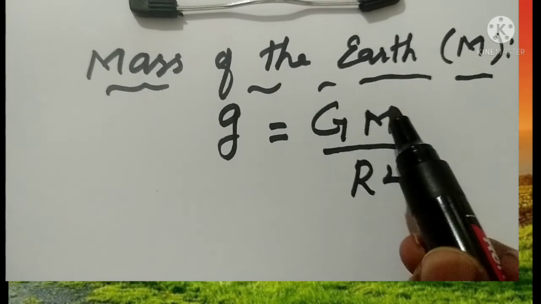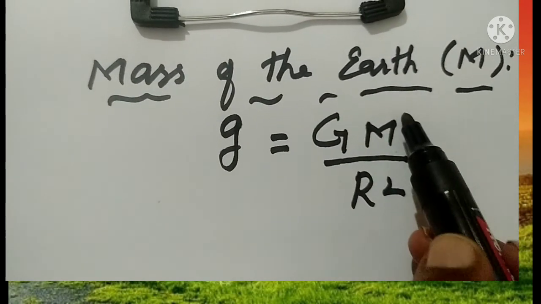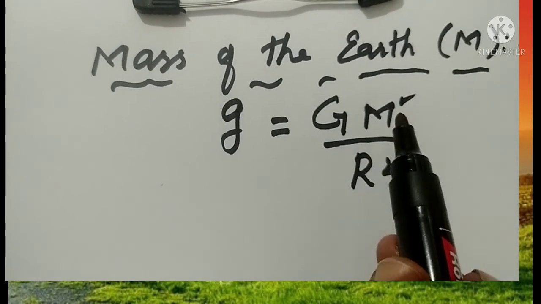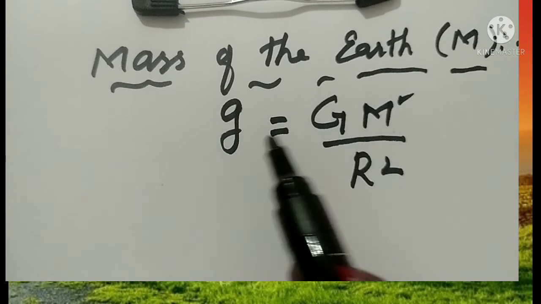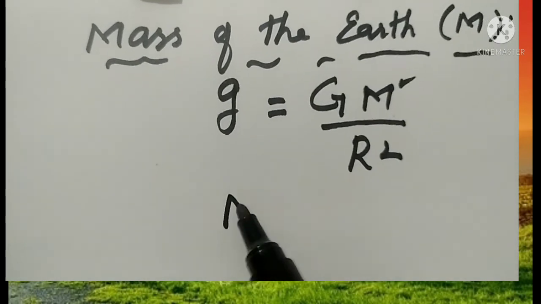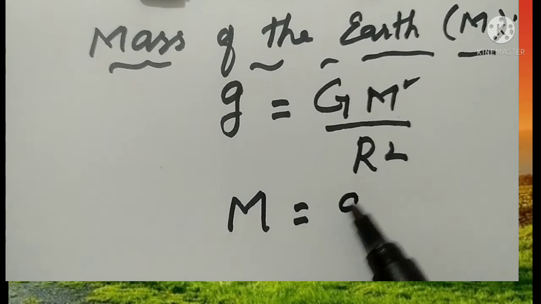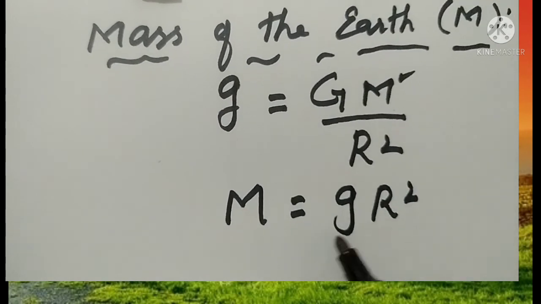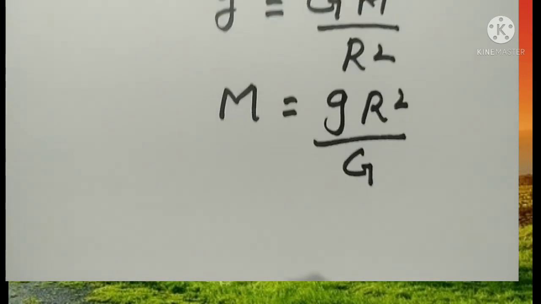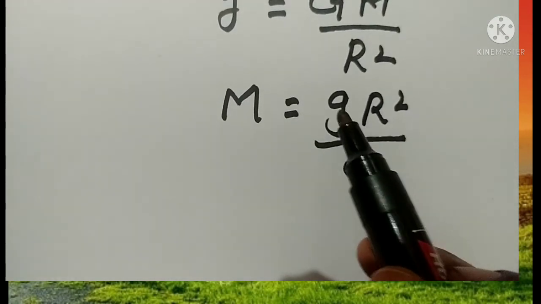Now if you want to find the value of M, how will this formula change? M is equal to g R square divided by G. Here you know all these values.